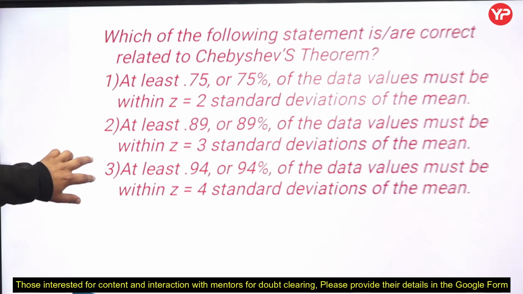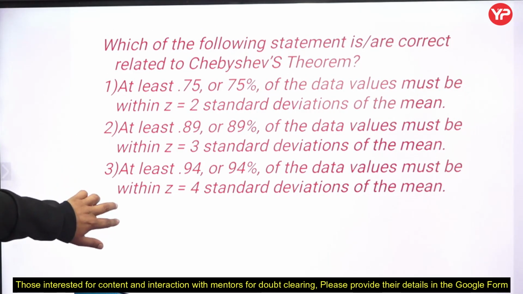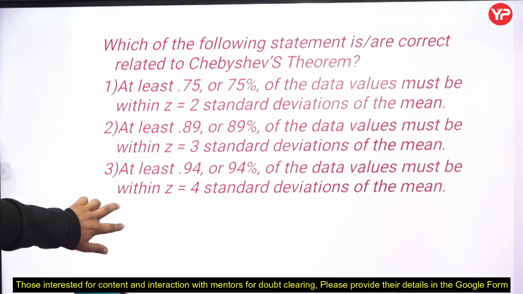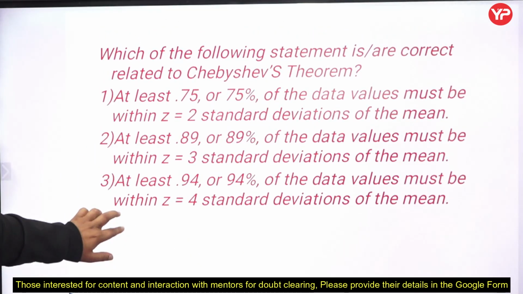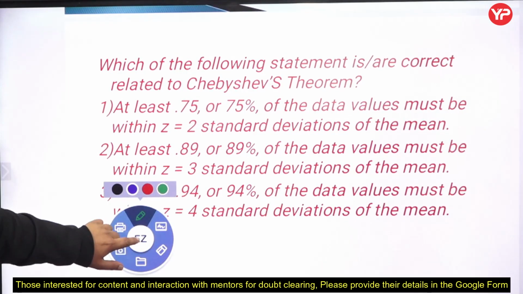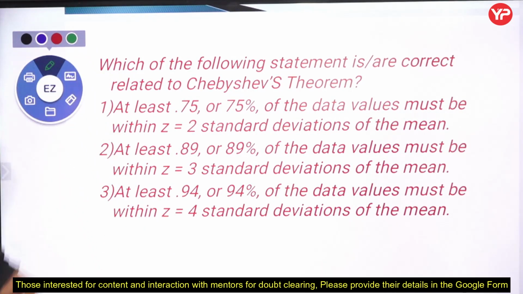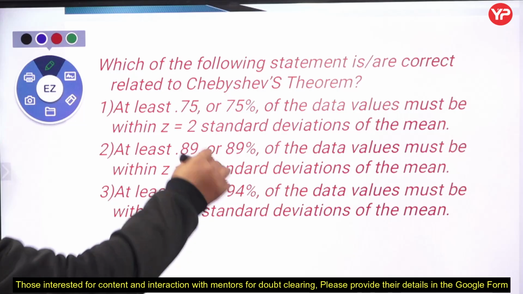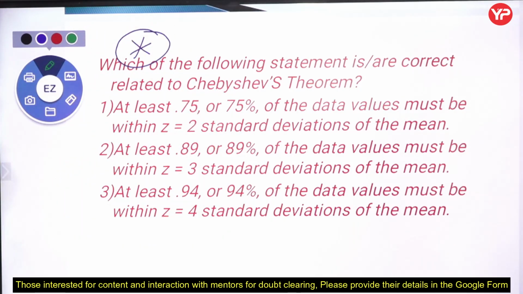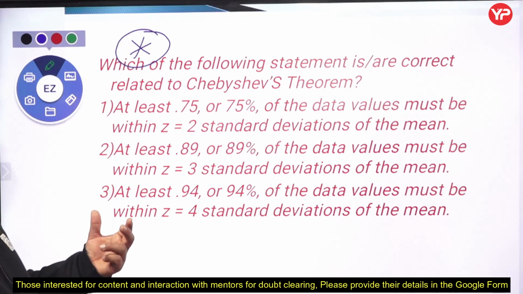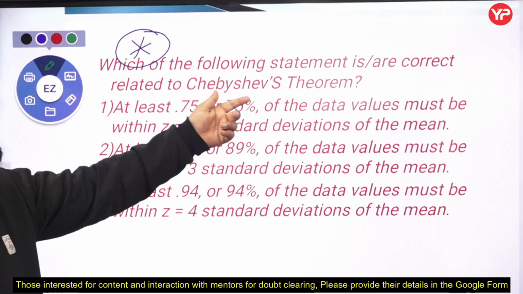Now my dear students, we have two standard theorems. One is Chebyshev and the next one is the empirical rule. Keep in mind this point, many numerical problems are totally based on these theorems also. Which of the following statements is or are correct related to Chebyshev's theorem?